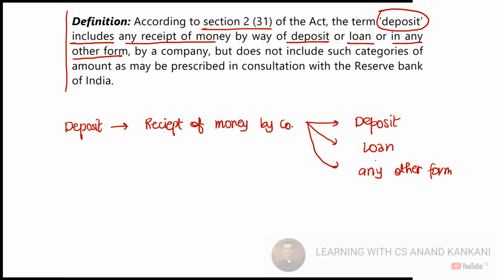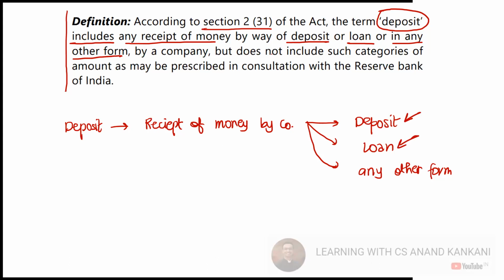But then you have the rule of ejusdem generis, which says that no, deposit, loan, so any other form doesn't mean any other form. Like how we said that receipt from customers, any other form means again related to deposit, loan, right? So it is going to be just an extension of these two only. Okay, so this is the definition of the deposit.